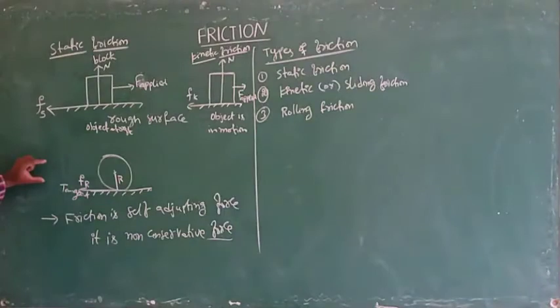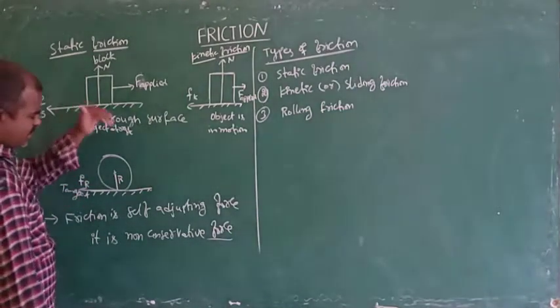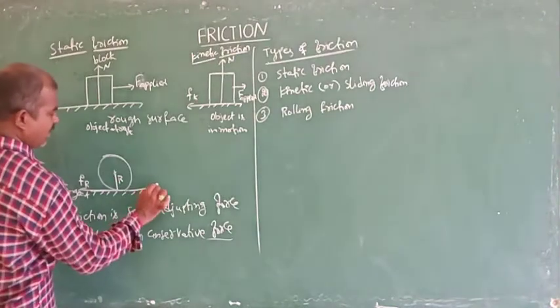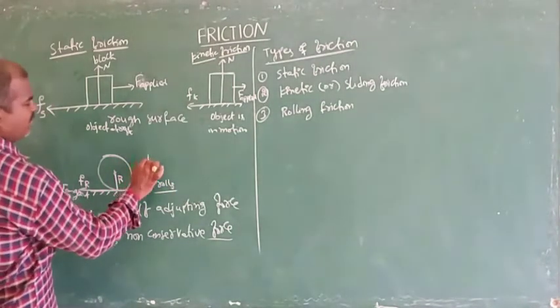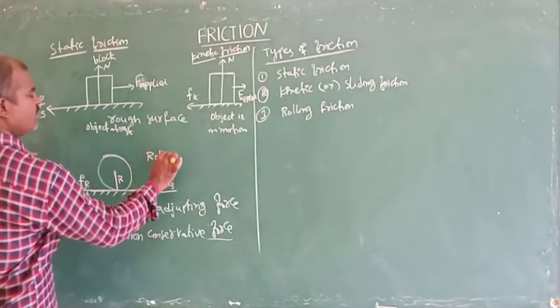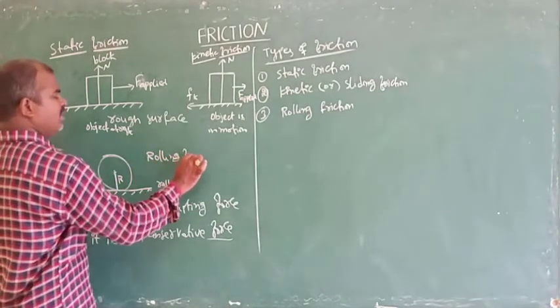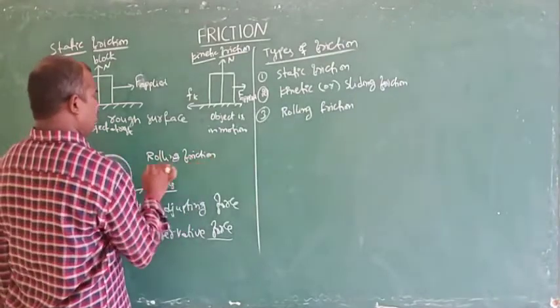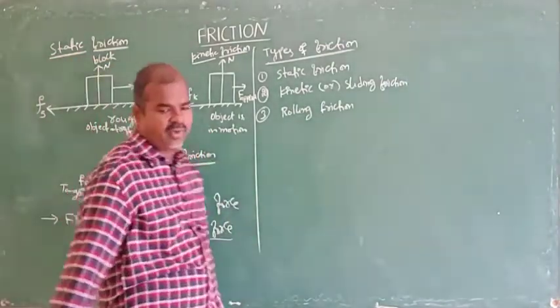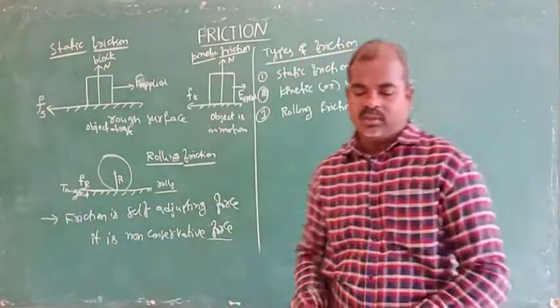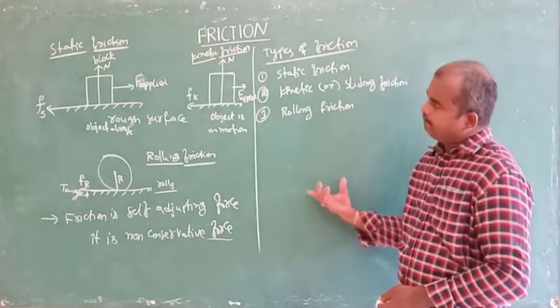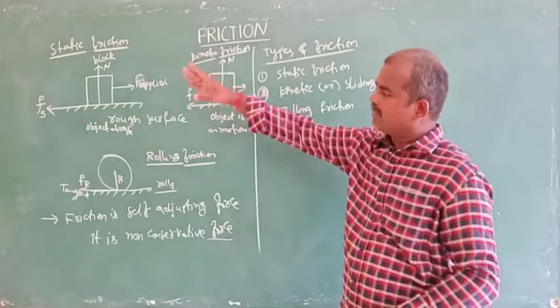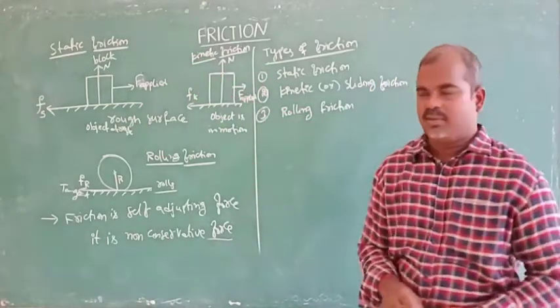When we apply some force and the object is in motion, it is kinetic friction. When we apply force and the object rolls, this type of friction we call rolling friction.